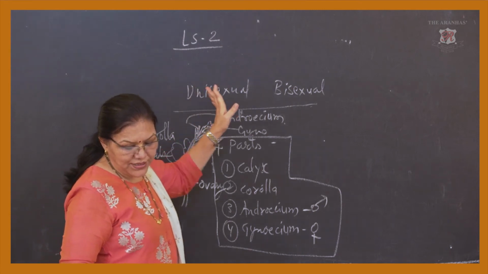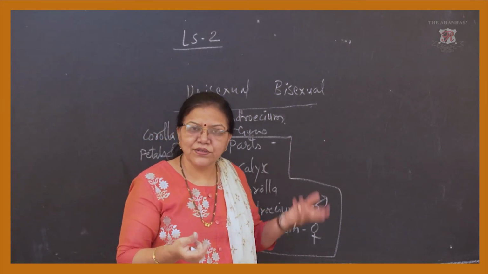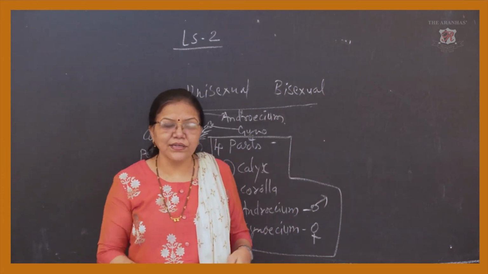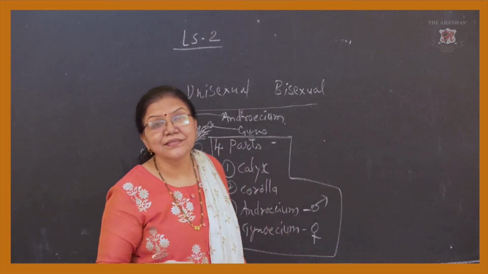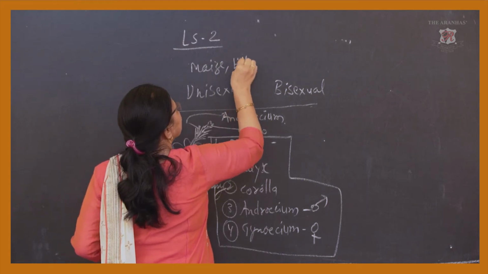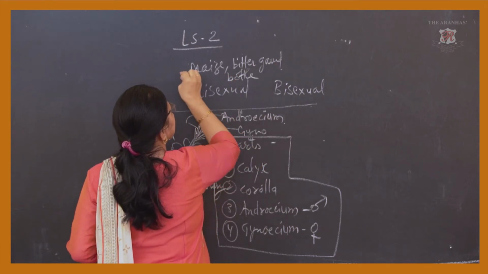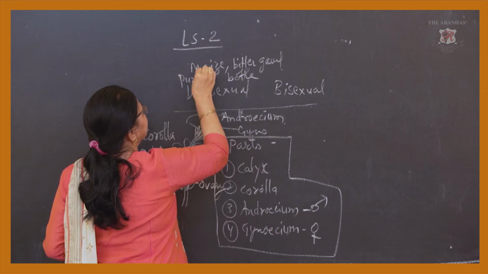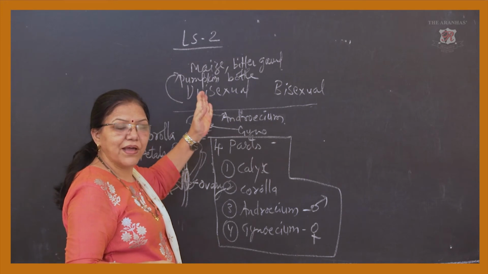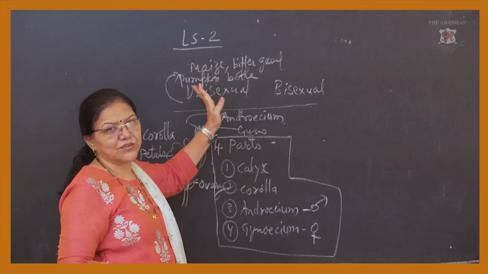Okay. Now what are the unisexual flowers? Bottle gourd has a unisexual flower. Bitter gourd, Karela, as we generally say in daily language. Lauki, Karela, pumpkin, maize, they all are unisexual. Maize, bitter gourd, bottle gourd, and pumpkin show the unisexual flower. Unisexual means these flowers have either the male part or the female part. That is why they are called unisexual flowers, right?